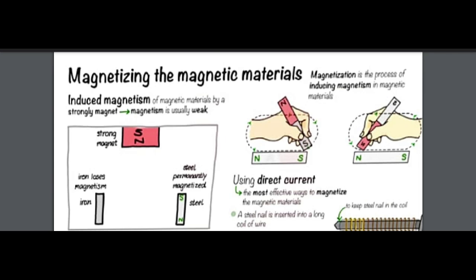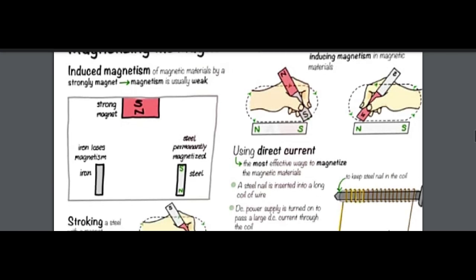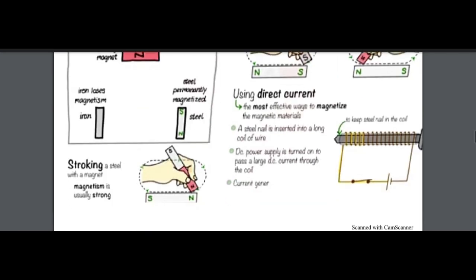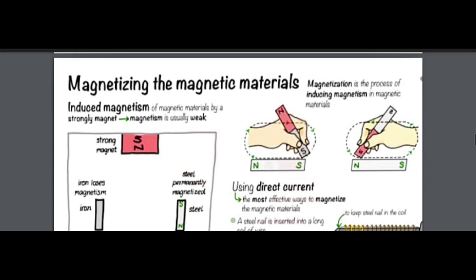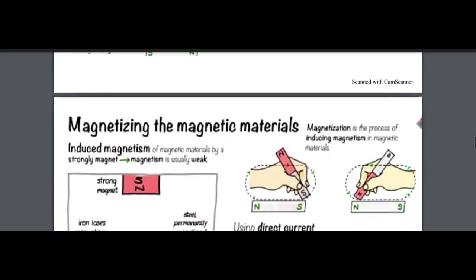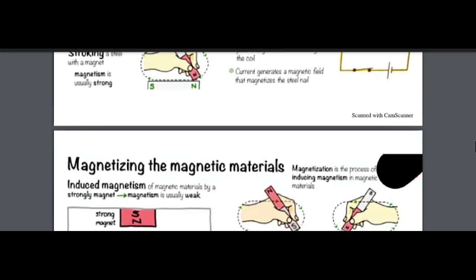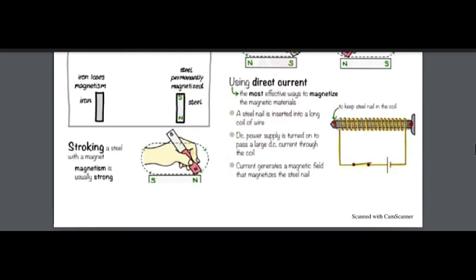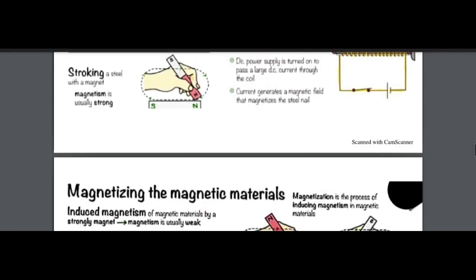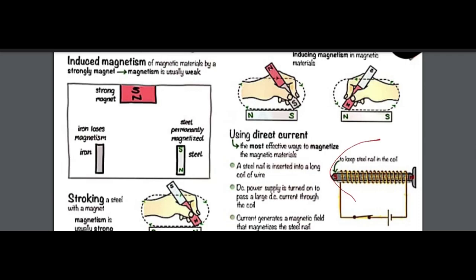We have two to three processes: direct magnetization and electromagnetic induction, hammering or striking, heating or cooling. They use direct current, and then the next example is stroking. I just gave you the hammering. This is another example.